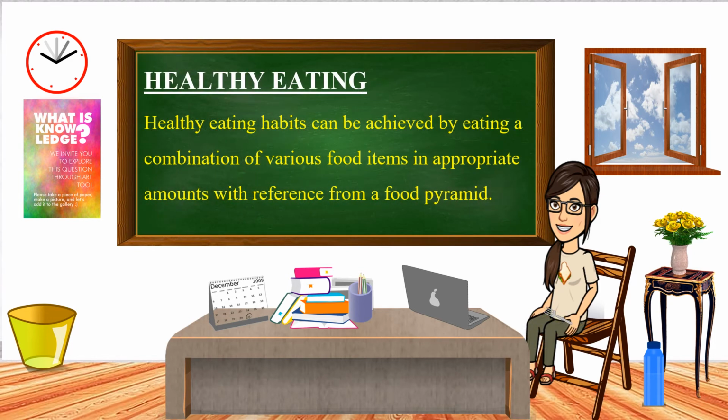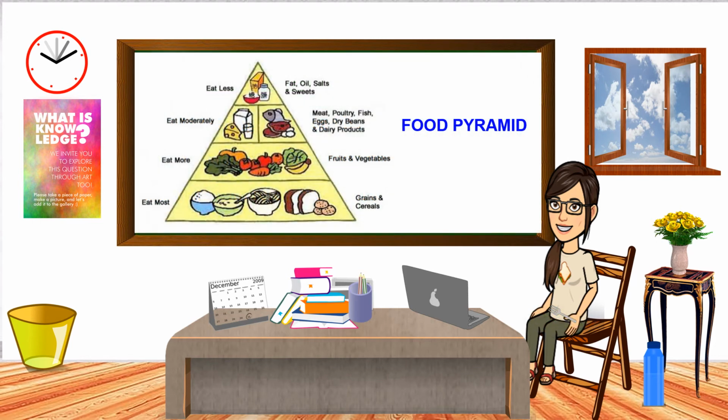Knowledge about the balanced diet will help us adopt healthy eating habits by including a combination of various food items in appropriate amounts with reference to a food pyramid. This is a picture of a food pyramid. It shows which food item must be moderately eaten and which item must be eaten in limited quantities.